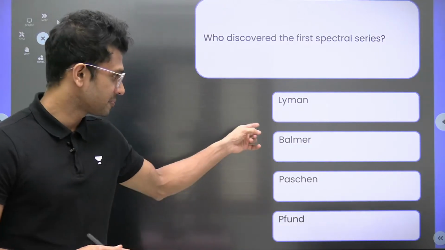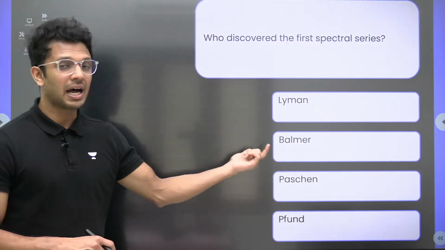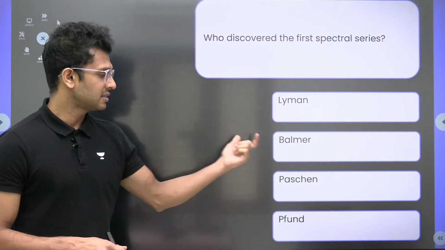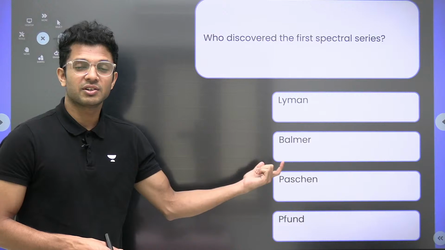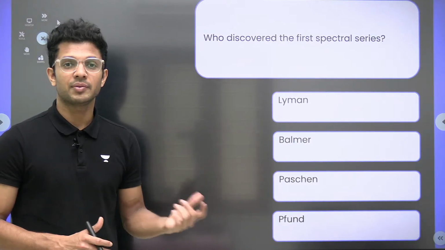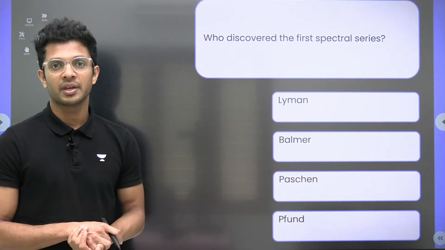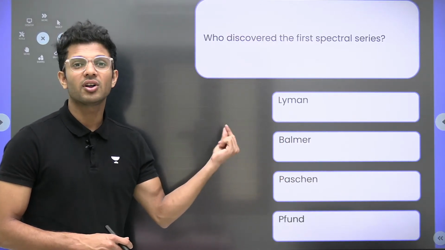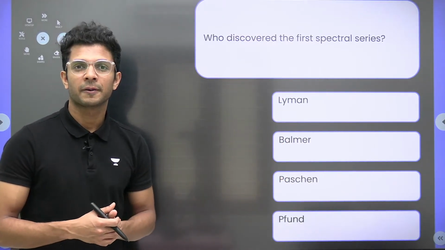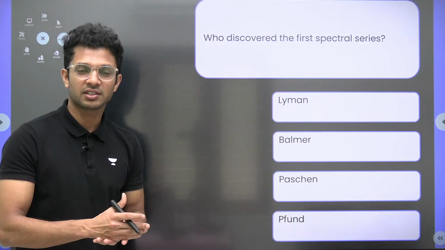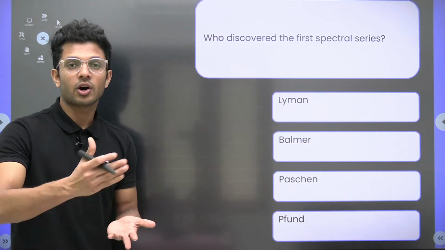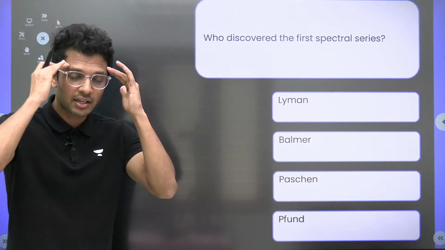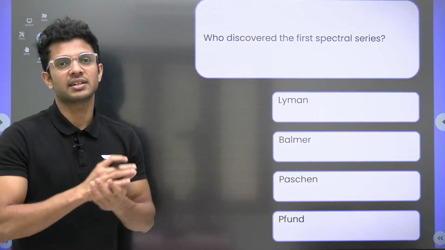Yes, it is Balmer. Balmer actually started the discovery of all the spectral series, and it was very simple for him to discover this series, which was named the Balmer series itself. Do you know why? Because these spectral lines fall under visible light. That means during the electronic transition, the energy emitted comes under visible light, so we can actually see those lights coming out.